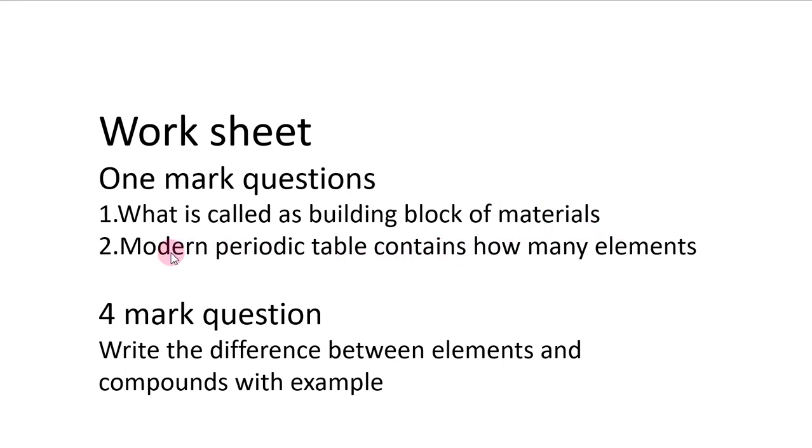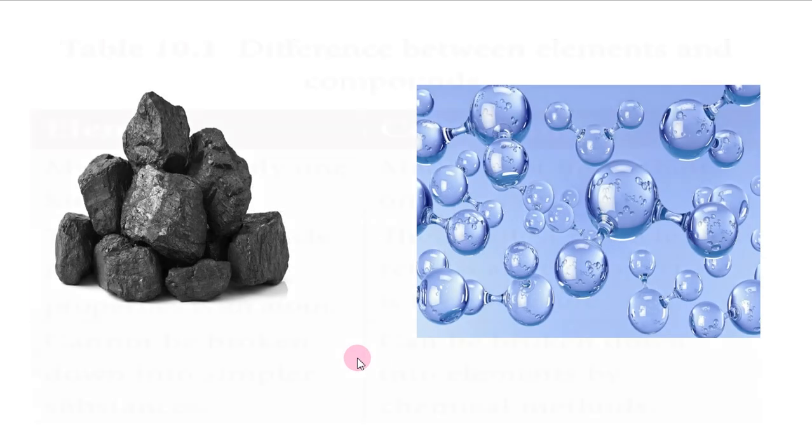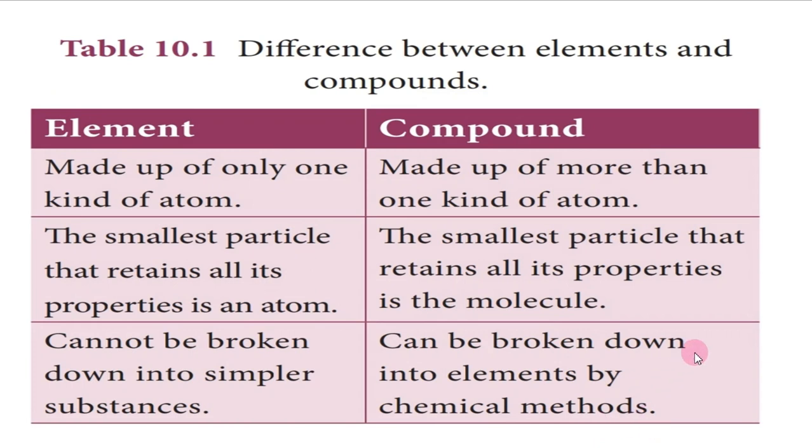Then second question: the modern periodic table contains how many elements? Then the 4-mark question: write the difference between elements and compounds with examples. Now only we discussed this question. So you mark this table fully, and the 4th point you should note here. What are the examples? Hydrogen, carbon, oxygen. Here compound example: NaCl, H2O.